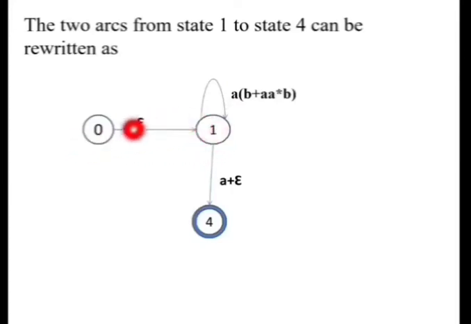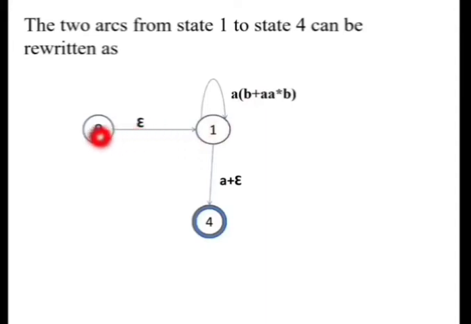Now we select the state 1 to remove here. This state has a transition from 0 to 1 on input epsilon, then there is a self loop with the input A into B plus A star, B, then from state 1 to 4 with the input A plus epsilon.